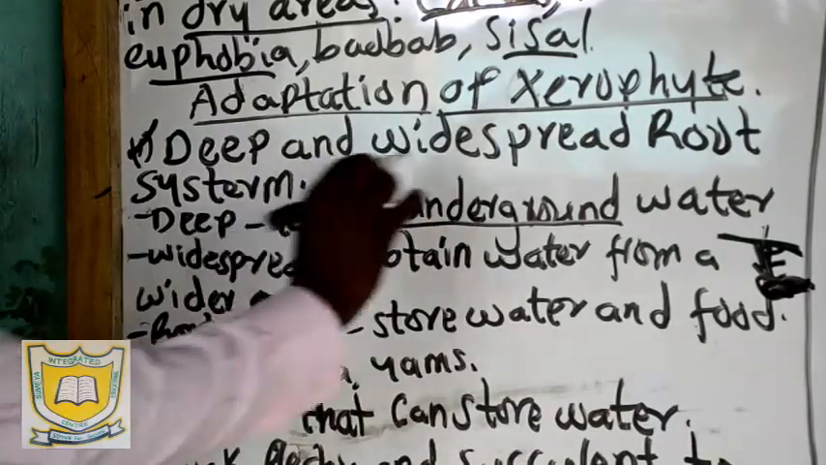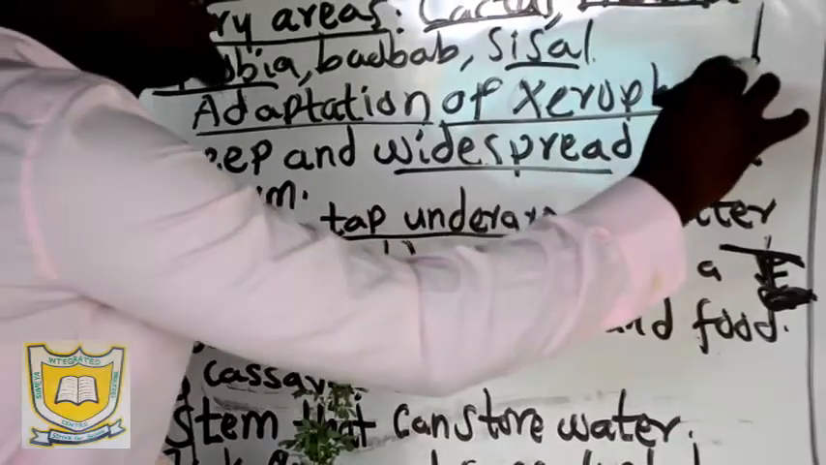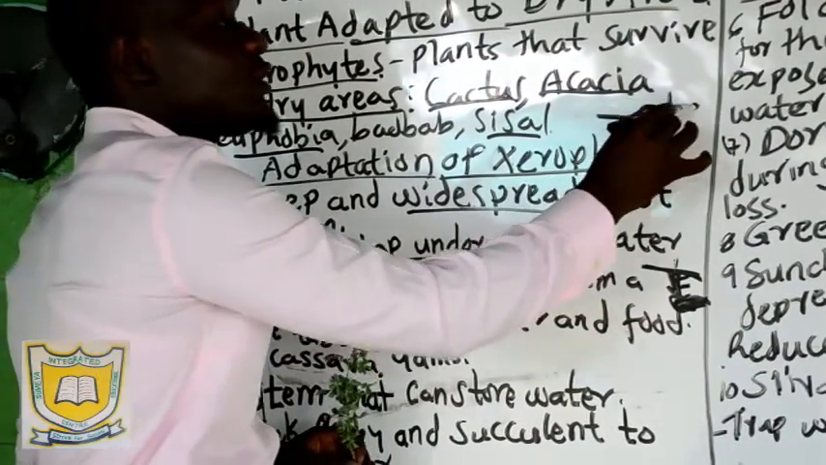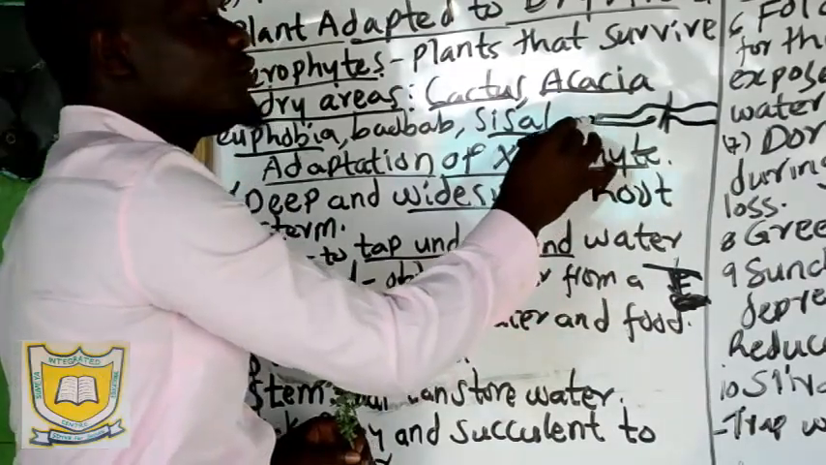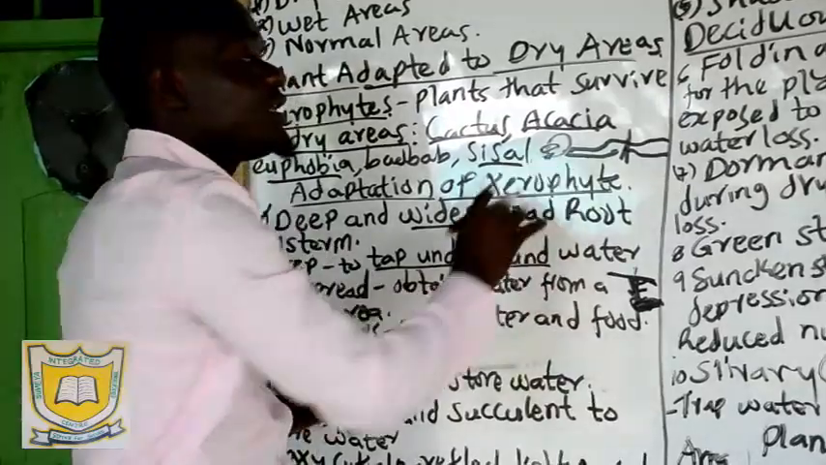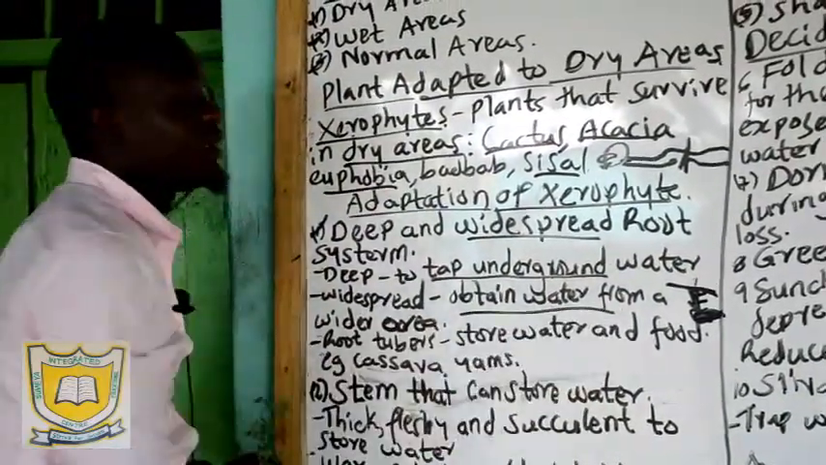We say it is widespread. Why do we say the roots are widespread? We may find that a plant is here. This plant has a taproot, but it also has some lateral roots. These lateral roots are very widespread. Why? So that it can absorb water that is very far from that plant. That's why it has widespread roots.